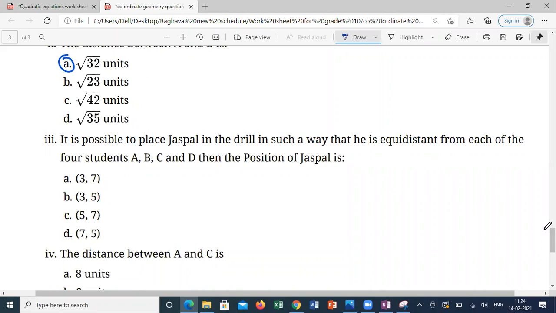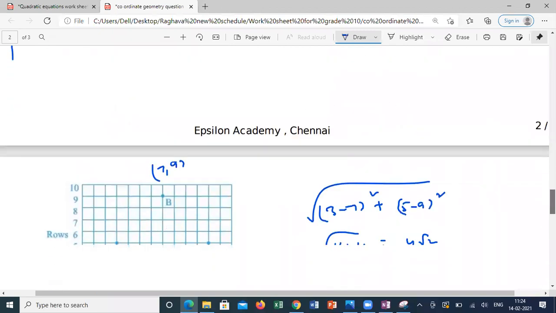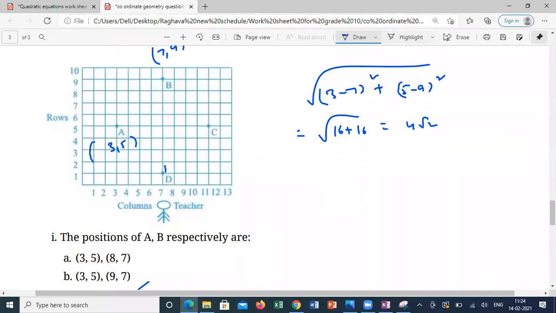It is possible to place a person in the drill in such a way that he is equidistant from each of the 4 students A, B, C, D, and then the position of that person. For this, I have to connect the 4 students and identify what kind of quadrilateral it is forming.